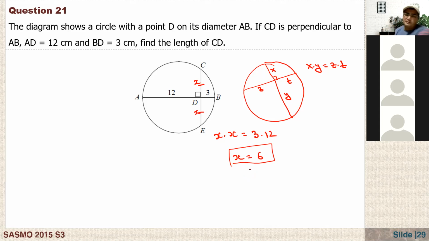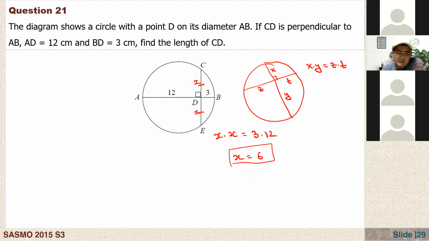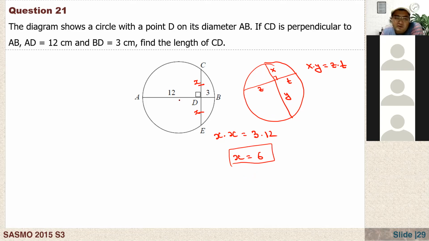Now another question. Suppose that you forgot this formula. It's not difficult to remember this, but suppose you forgot it, then how would you solve this? Pythagorean theorem, right? Let's say this one is the center of the circle. So AB is equal to 15. That means that the radius of the circle is 7.5. So if this part is 3, this part should be 4.5.